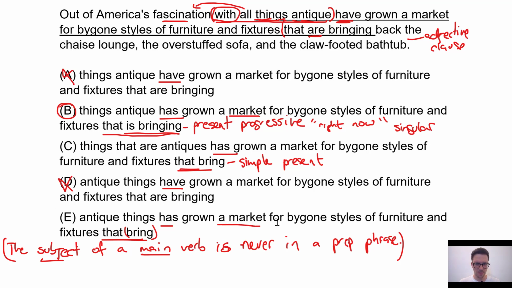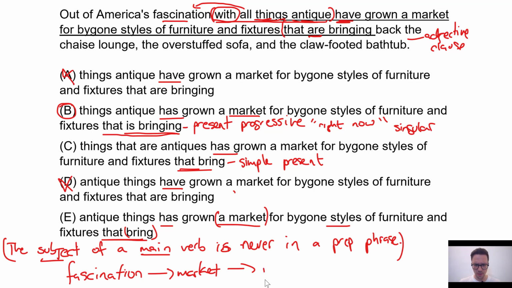Is it a market or styles that really is the thing that's bringing the chaise longue, the overstuffed sofa, and the claw-footed bathtub back to market? Well, logically, it really makes sense that it's the market that's bringing them, right? So the logic of the sentence is, hey, there's this fascination that's driving a market, and that's driving these products back. That's driving the demand for these products, right?